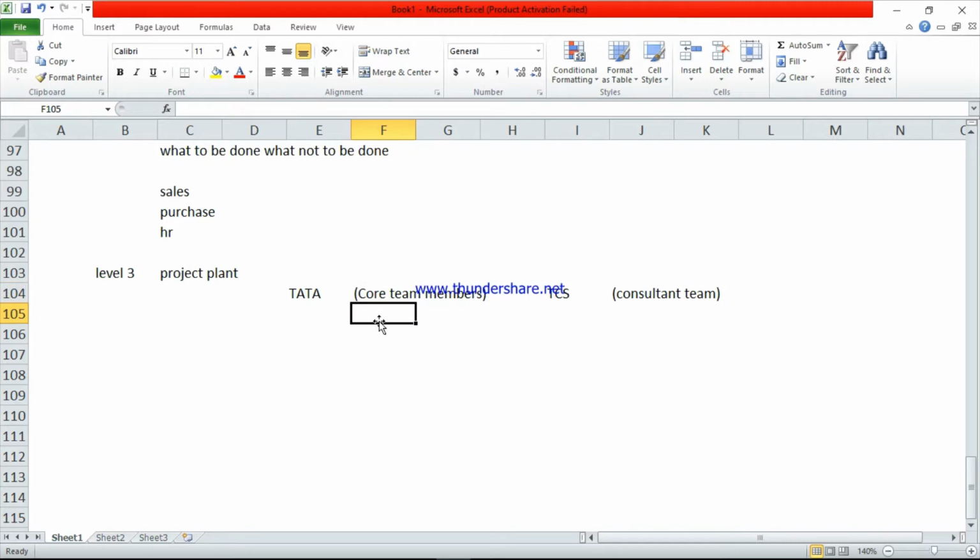So core team members here: finance manager, sales manager, production manager, HR manager. From the core team, these persons, not only these persons, if there is any other department manager also, these persons will be involved.